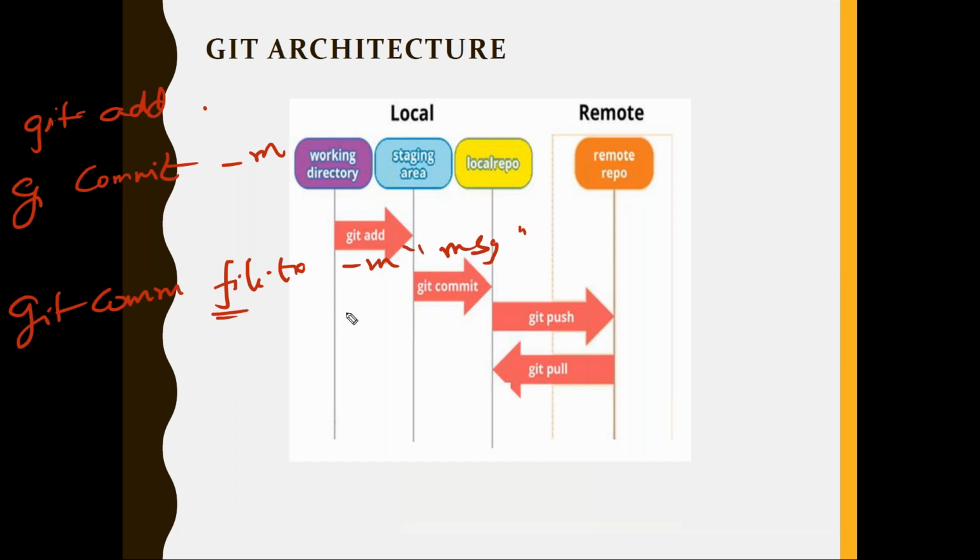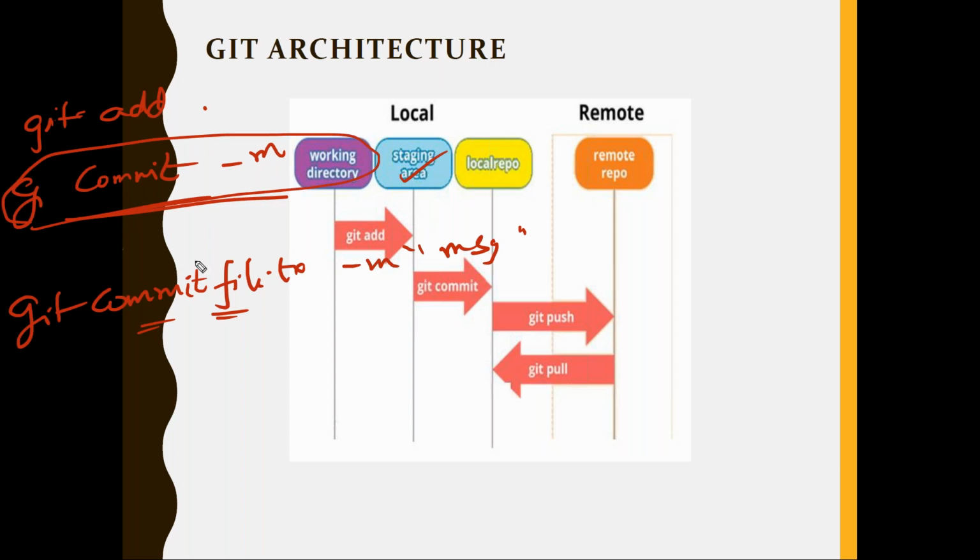This command we were using, we are not mentioning any file name when we are committing. Whatever is in the staging area will be committed, but of course I'm having only one file at a time, so that file is going to be committed. If there are many files in the staging area, all will be committed. Yes, when you run git commit, whatever is in your staging area, all of them will be committed.